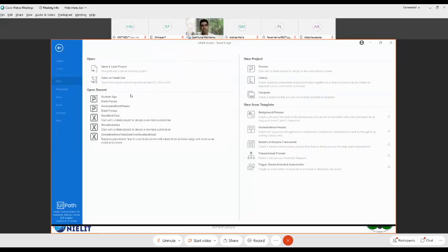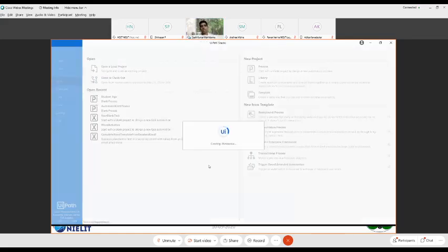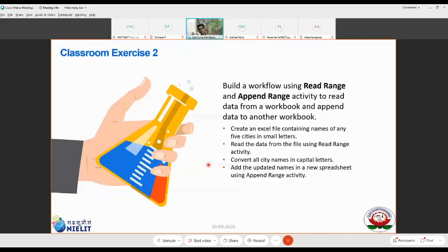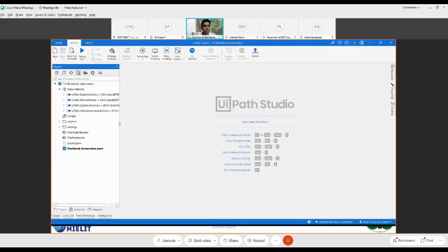Okay, so let's quickly load that up. Meanwhile, that's the intention. You'll have cities right now, cities you are supposed to read. That means a read range. One after the other, you're going to read, convert that into uppercase, and then append this again back into another CSV which is already existing. So let's quickly try to see the city names,